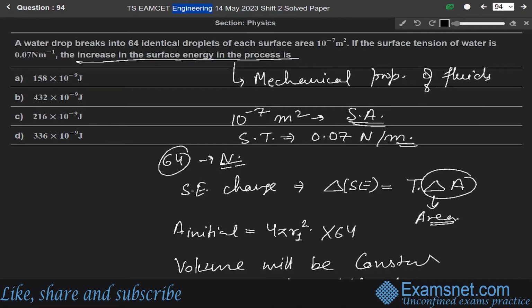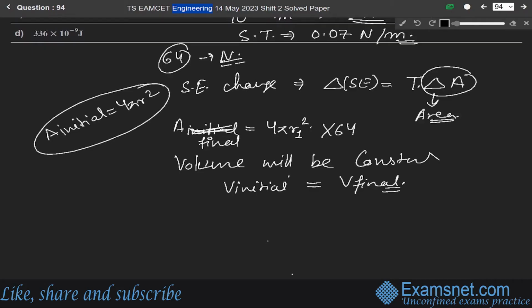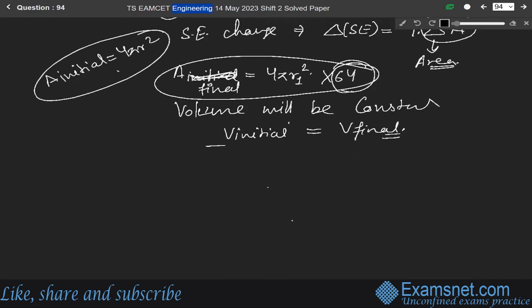Wait a minute. If the water drop is breaking into 64, then the 64 one will be the final one. Area initially will be 4 pi r square only. This is the initial area and this is the final area when the water droplet is breaking into 64 further droplets. Since the volume will always remain constant, volume initial will be equal to volume final.